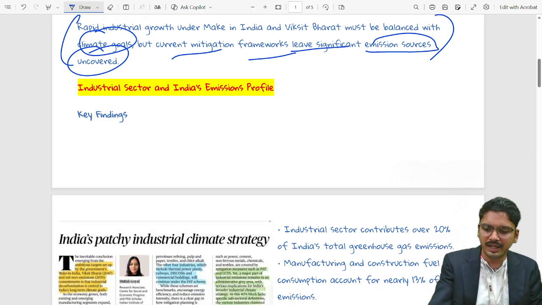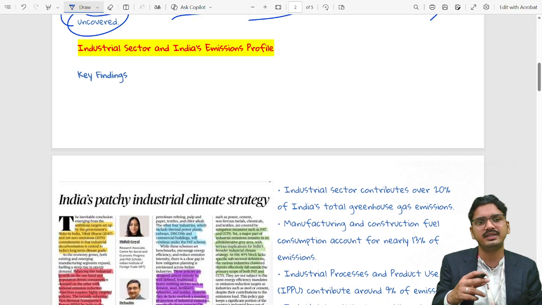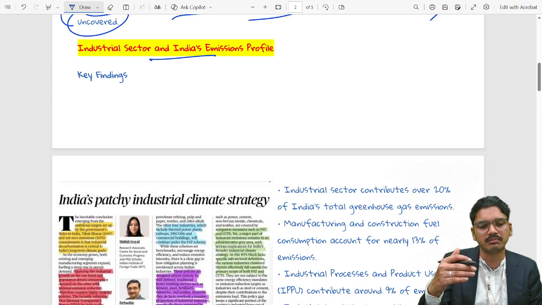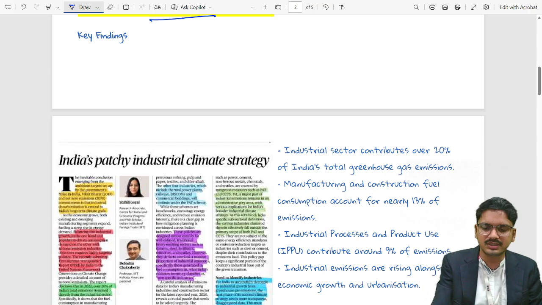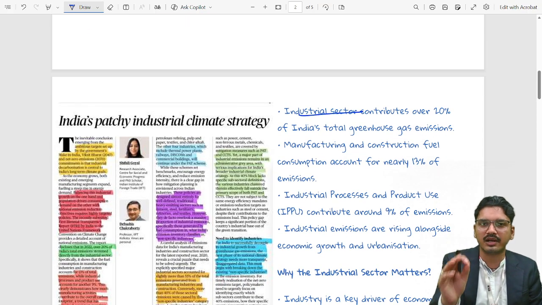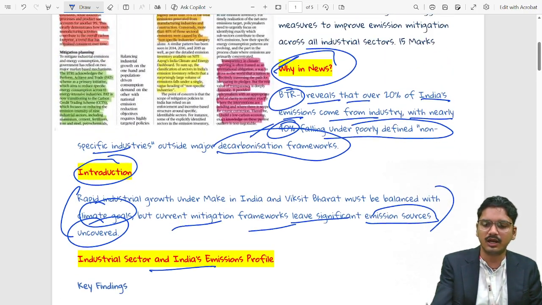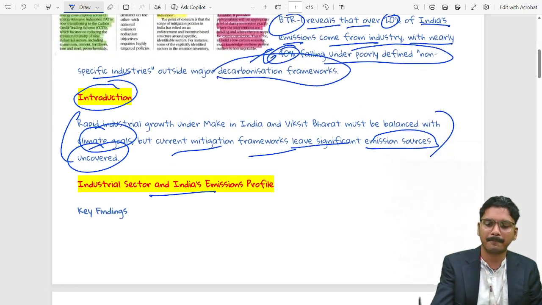Now, let's see in detail what the key findings are on the industrial sector and India's emission profile. What are the key findings of that report? The report says the industrial sector contributes 20% of India's greenhouse gas emission. Now link this with the tongue twister of 40%.